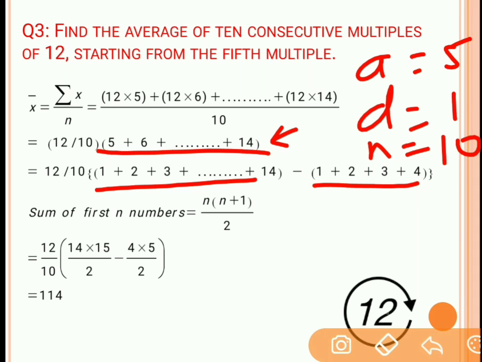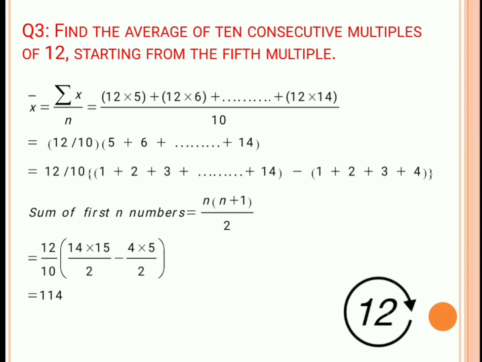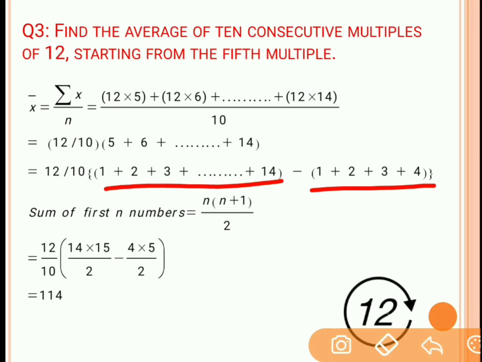Let's move further. So you might have understood that this could be easily found out from the formula of Sn of the arithmetic progression, considering a as 5, d as 1 and n as 10. But over here what I have done is I have chosen another approach. I have taken summation from 1 to 14 and subtracted the summation from 1 to 4. So if the 1 to 14 sum is there and if you subtract the 1 to 4 sum, then definitely you will get summation from 5 to 14.